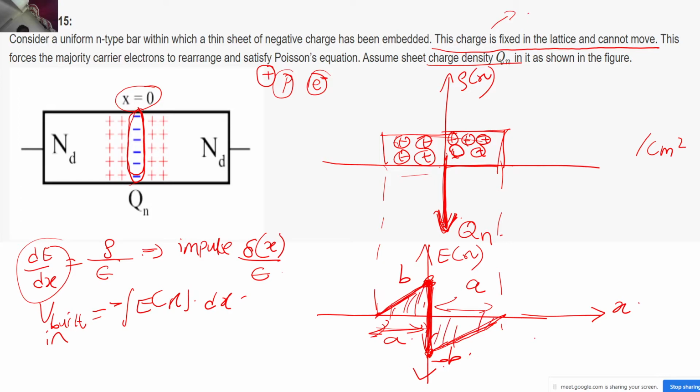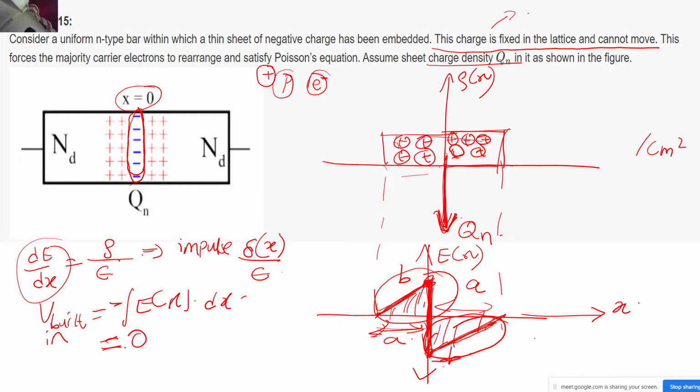Now tell me what will be the area under this curve. Will it be positive, will it be negative, or will it be 0? Negative of half into b into a. Okay, see, for here I have a negative area, correct. I have the negative half into a into b, correct. But what about here? I have two triangles with me, correct. One is having the positive area and one is having the negative area, correct. They will cancel, right. So the built-in potential should be coming out to be 0, correct.